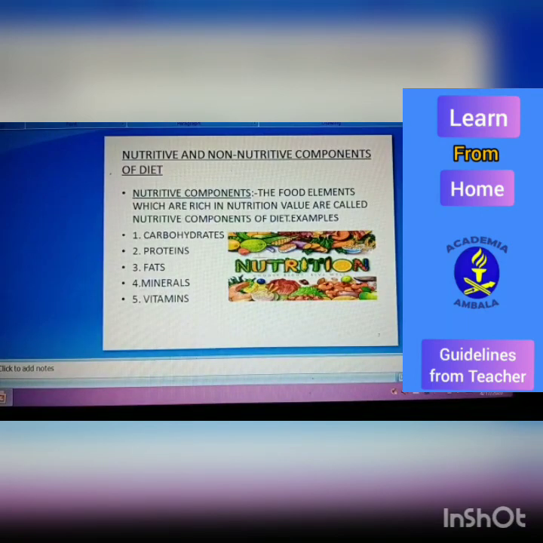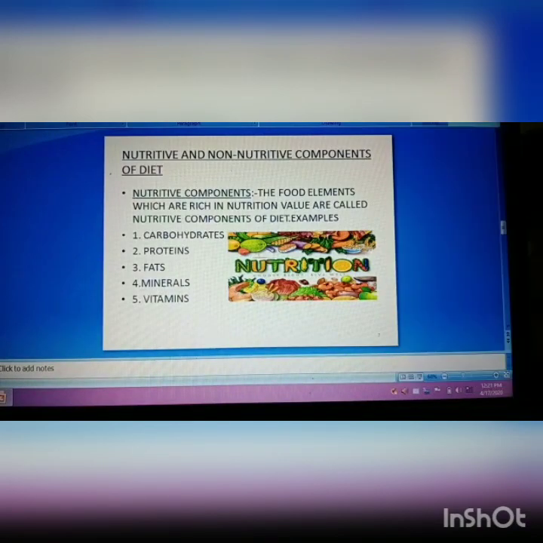Good morning, students. In the second chapter, your next topic is nutritive and non-nutritive components of diet.